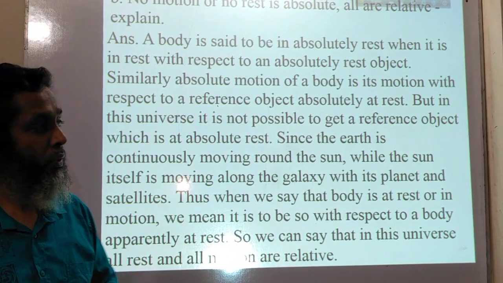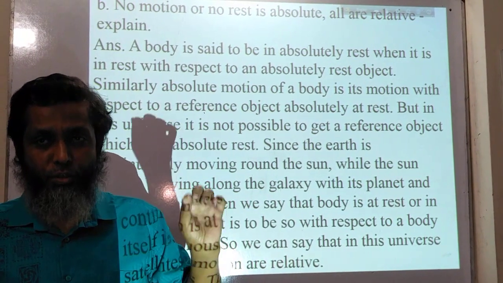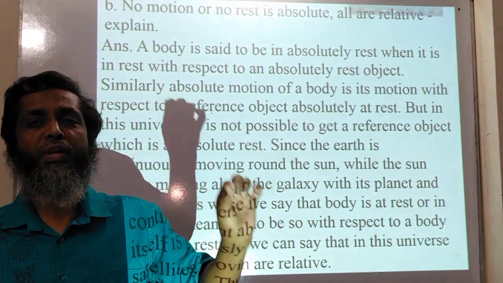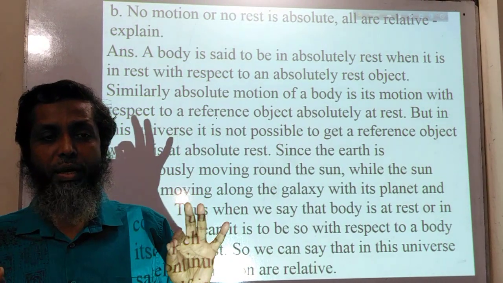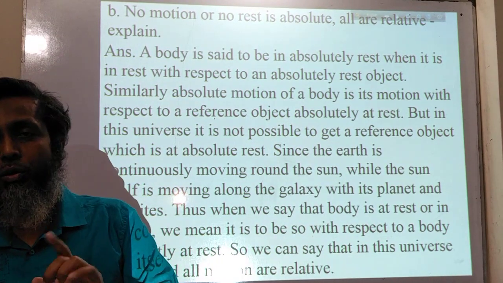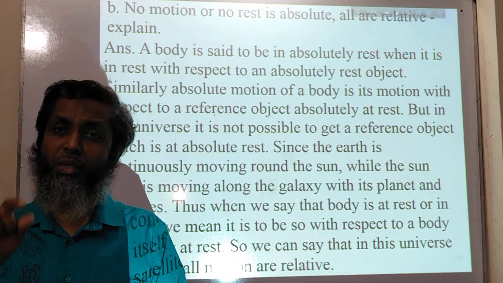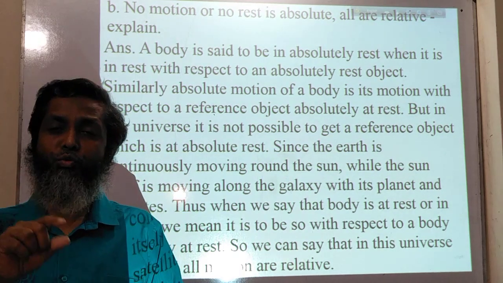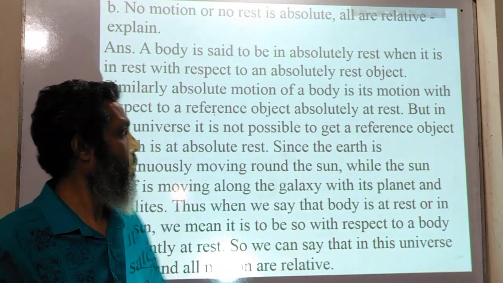That means when you want to find a body at absolute rest, you have to find a reference object which is at absolute rest. If we do not get any object at absolute rest, then we cannot find another object at absolute rest. So for finding any body at absolute rest, we have to find a reference object which is at absolute rest.